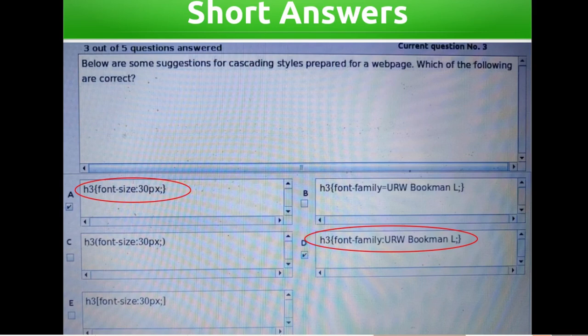H3 curly bracket, font-family URW Bookman. H3 square bracket, font-size 30 pixel. Answers: H3 curly bracket, font-size 30 pixel. H3 curly bracket, font-family URW Bookman.